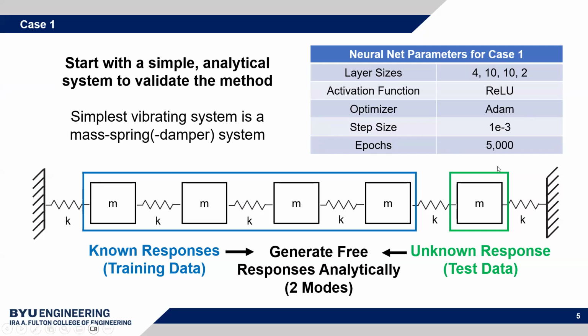So I used these sets of parameters for this case: four inputs because of four measured responses, two outputs because two modal responses were included in this model. In practice, you could have an idea of how many modal responses there were from a finite element model. It'd be a bit messier, but you could approximate it reasonably well, presumably. I used ReLU, the Adam optimizer, and that step size, in 5,000 epochs.